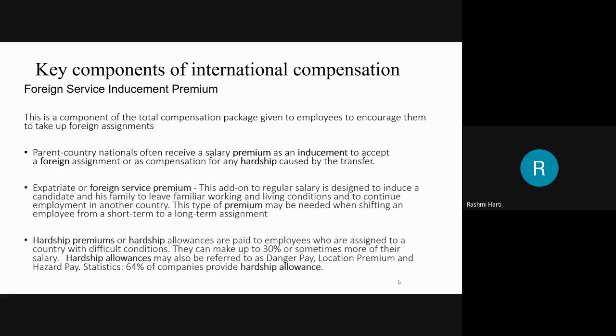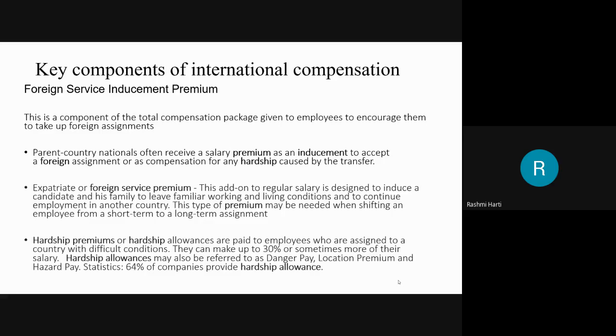This type of premium may be needed when shifting an employee or the family of an employee on a short term to long term assignment. So when can you send the family? Only when you are putting them on a long term assignment. For short term assignments, foreign service premiums may not be given. They may give hardship allowances, but foreign service premiums are given only when you are sending an employee for a long term assignment, that is, more than a year.